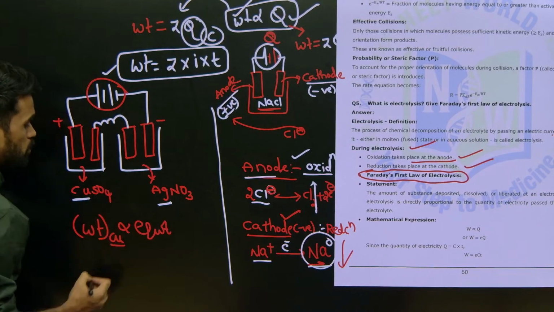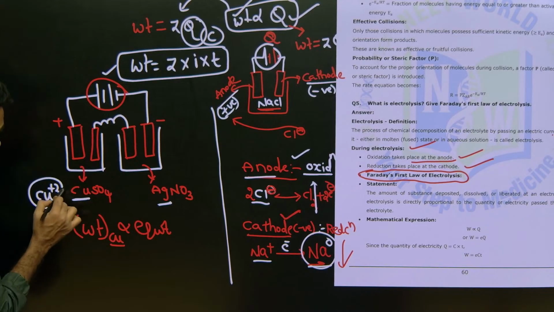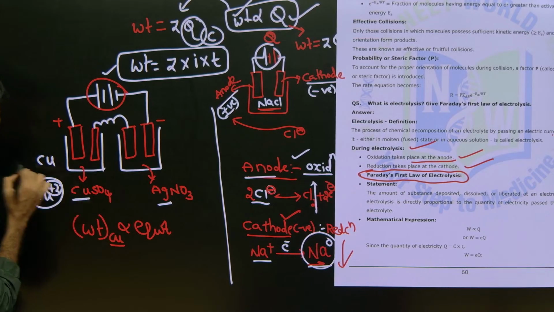So what do we mean by equivalent weight? See, copper sulfate means what you are writing, Cu plus 2 charge now. So plus 2 charge is there, see generally copper means like this. What is the charge you are seeing? Copper plus 2.